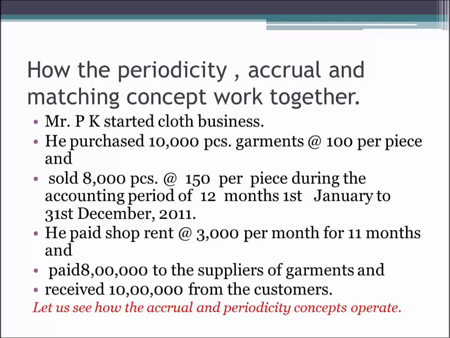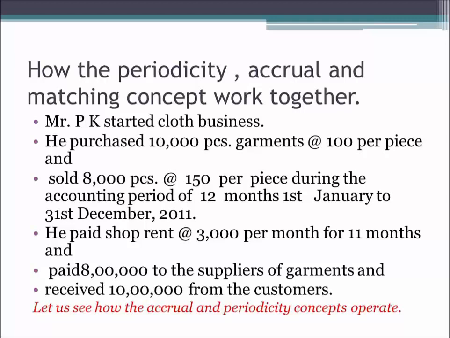Now, he paid shop rent at the rate of 3,000 per month for 11 months. He was doing his business in a shop which he has rented for rupees 3,000 per month, but he is able to pay only the rent for 11 months. So 11 into 3, that is 33,000 he has paid, but he is liable to pay the amount of 3,000 into 12, that is 36,000. He has to pay the shop rent for the whole accounting year of 1st January to 31st December 2011.